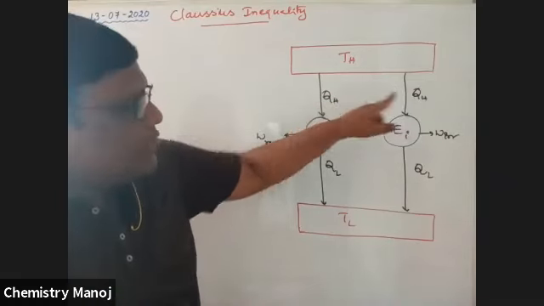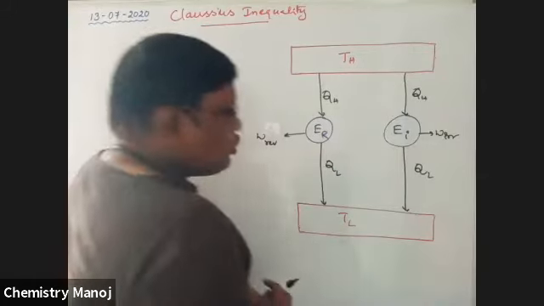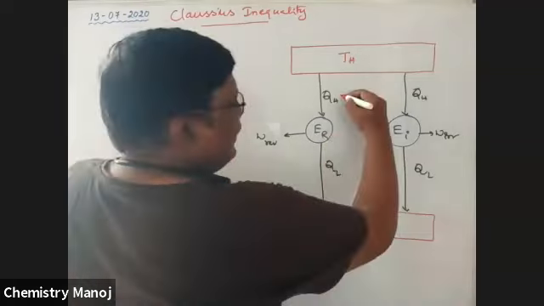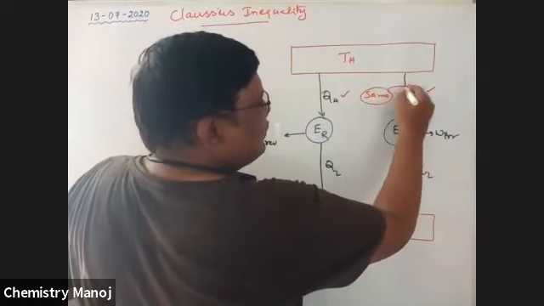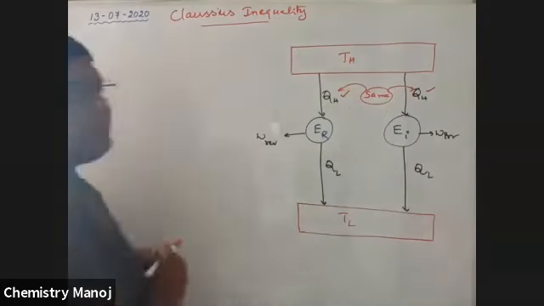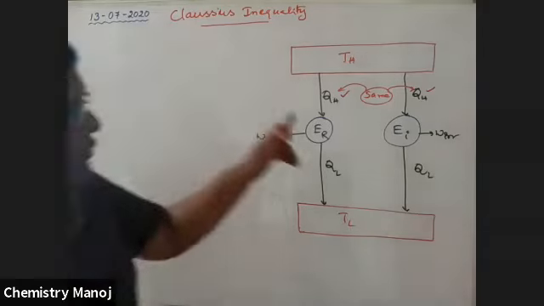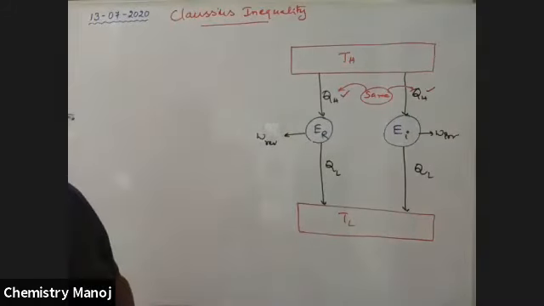Therefore, QH and QH are the supplied heat energy, and these two values should be the same, my dear boys. Same heat is supplied, but one for the reversible case and another for the irreversible case.